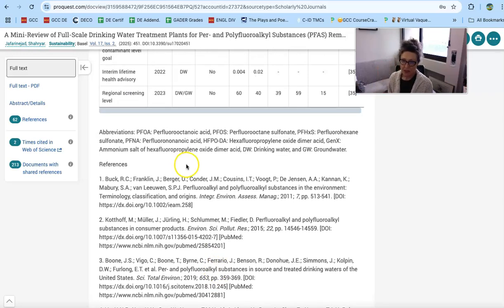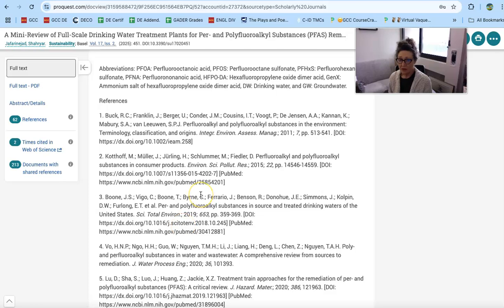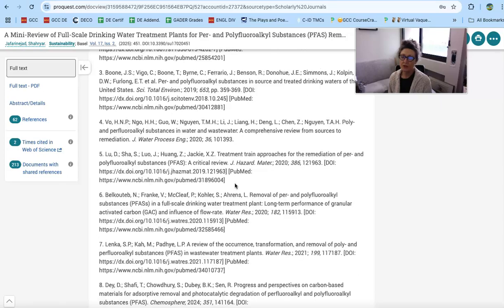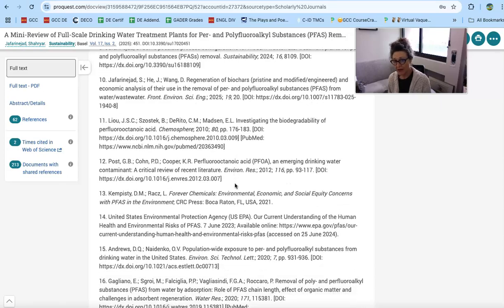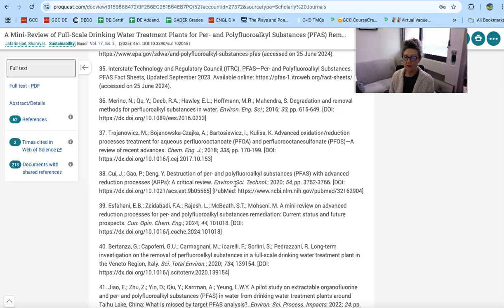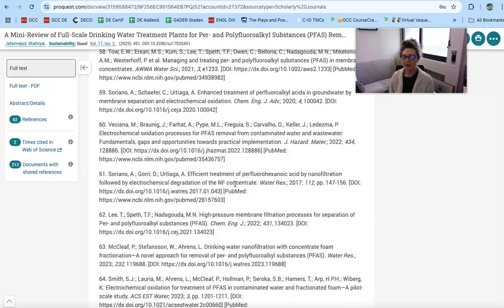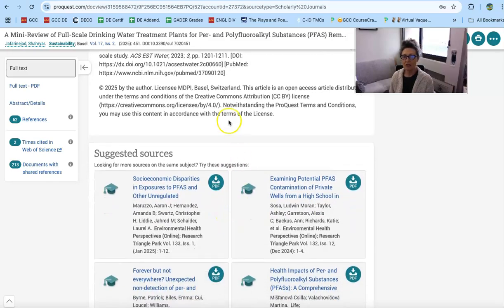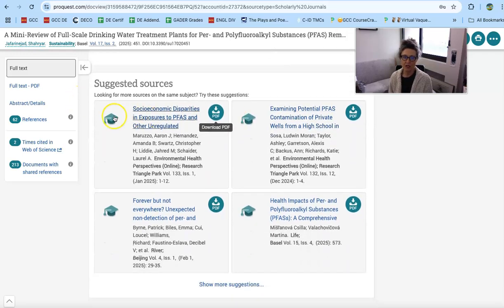An attribute of scholarly journals that's extremely valuable to us as we begin our research is the reference section. And the reference section gives you another series of reliable resources which have been used by the author to construct his or her or their argument. So it's worth looking through these if you really like the article that you select, because you can find yourself even more resources for your particular research project. And then there are suggested sources.